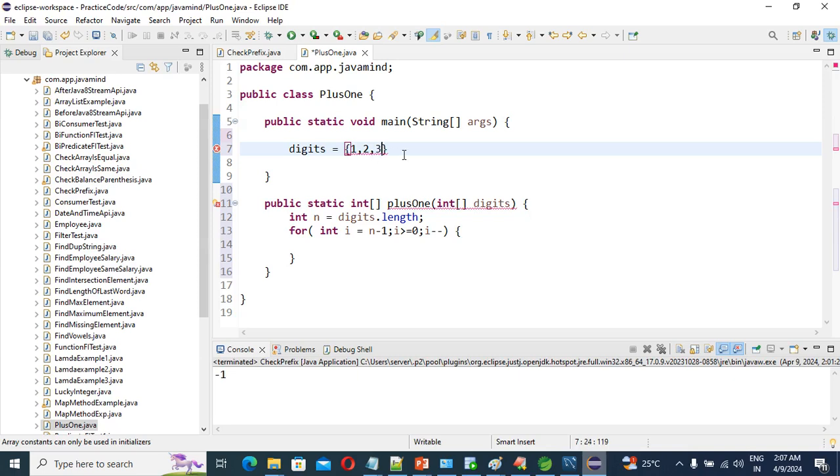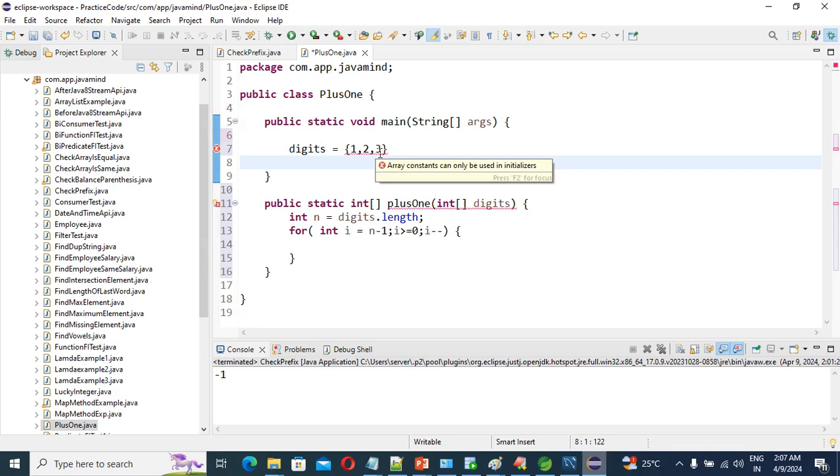Suppose this is the input, so our expected output is 1 2 4, yes or no? We go in reverse order, so we check first 3, then 2, then 1. Digits of i means the last element, which is less than 9.